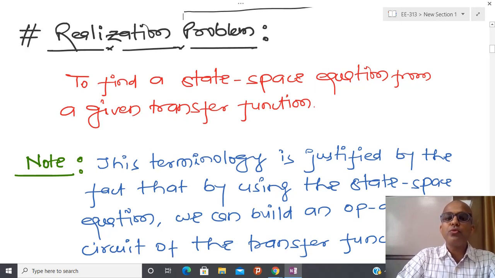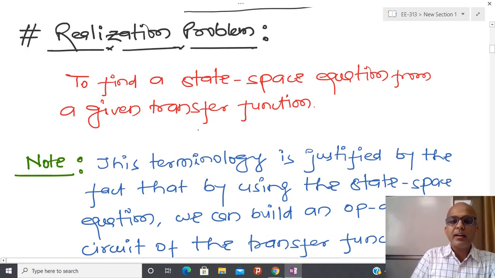Meaning now I am going to find the state space equation from the given transfer function. So this is the realization problem. There are different definitions of the realization problem, but in this particular lecture the meaning of the realization problem is to find a state space equation from a given transfer function.